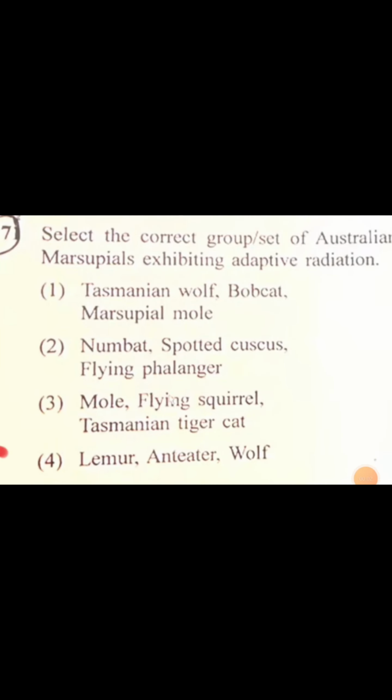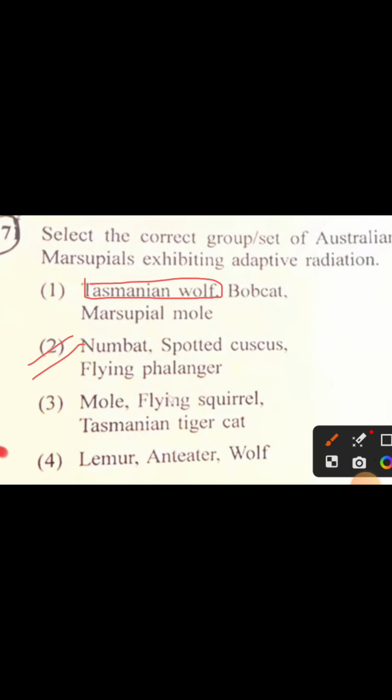Select the correct group of Australian marsupials exhibiting adaptive radiation. First, Tasmanian wolf, bobcat, marsupial mole. No. Second, numbat, spotted cuscus, flying phalanger. So the correct option is second, numbat. Tasmanian wolf is not under Australian marsupials. So the correct option is second.